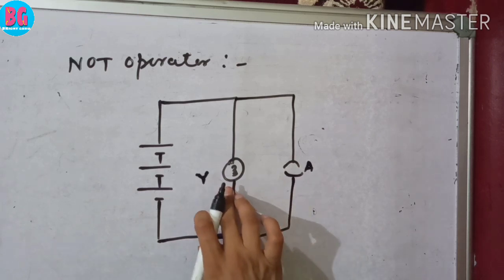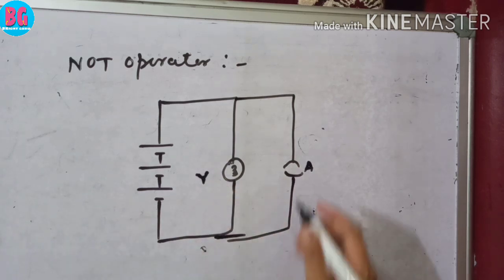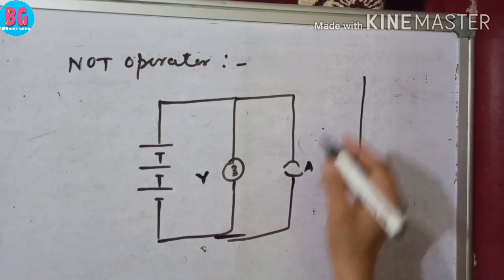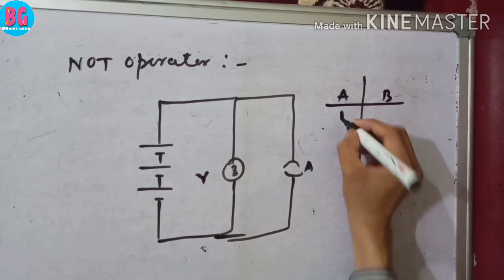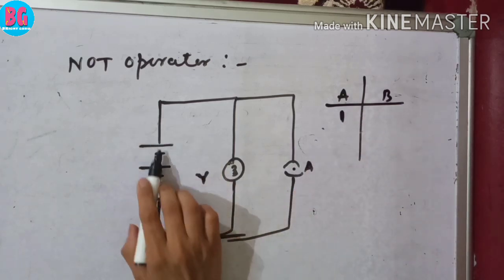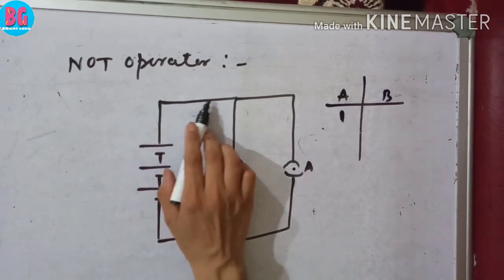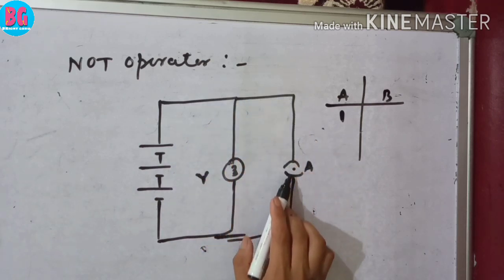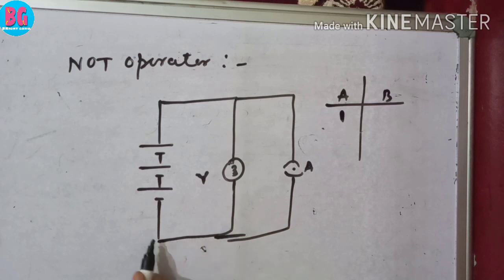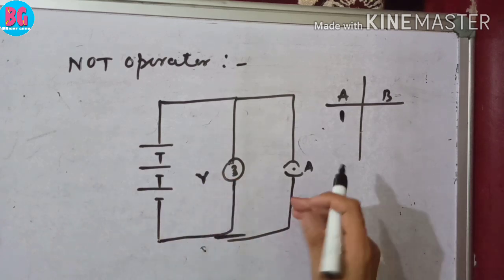This is circuit and this is a bulb. A is a key. A is on. The current started from this path and goes just like that and reaches to which terminal? Negative terminal. This bulb does not glow.